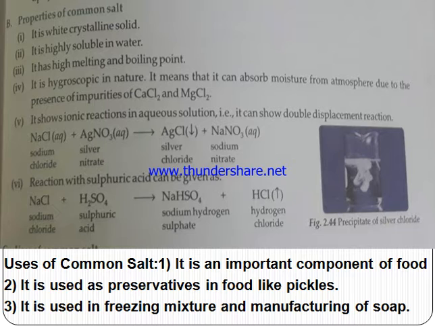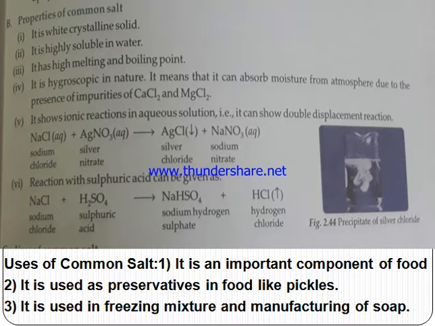NaCl is a white crystalline solid. It is soluble in water. It has an ionic bond, hence its melting and boiling point are very high. It is hygroscopic in nature, that is, it can absorb moisture due to the presence of impurities.